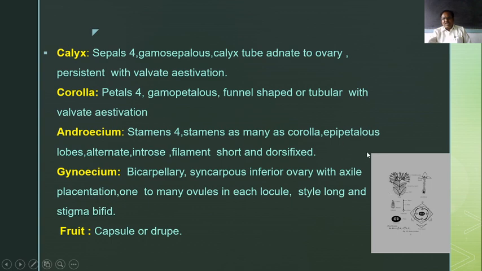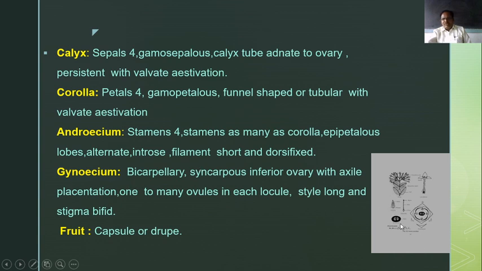They show epipetalous condition: each stamen remains attached to the corolla but alternate to the corolla lobes, and they curve slightly inside. The filament is very short and the anther is arrow-like, dorsifixed, attached at the middle, that is the dorsal surface.